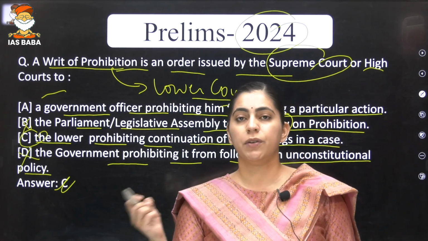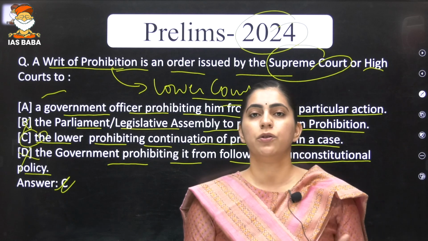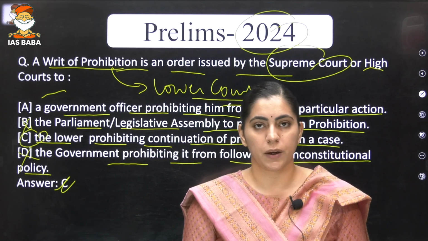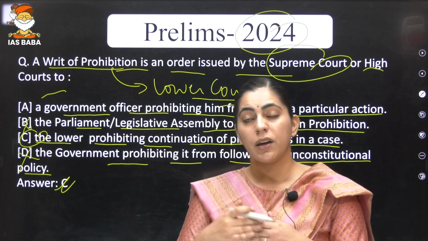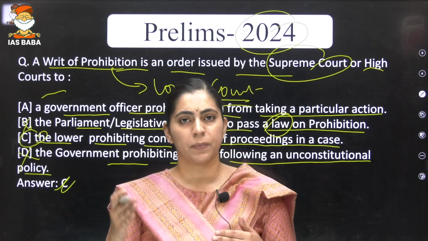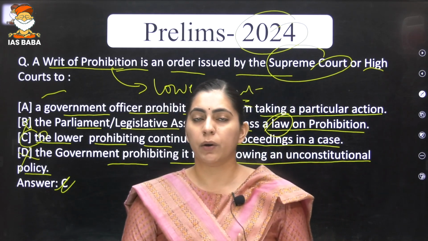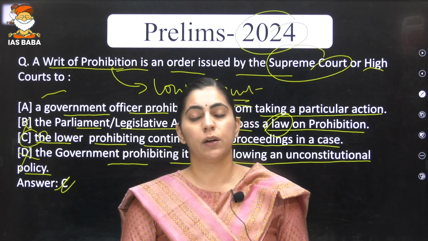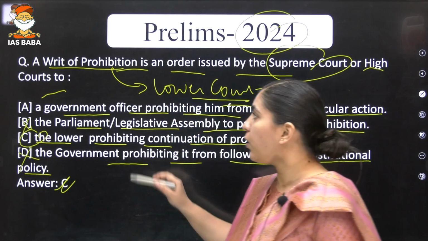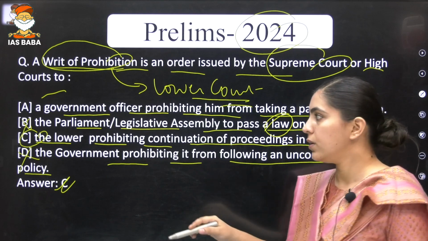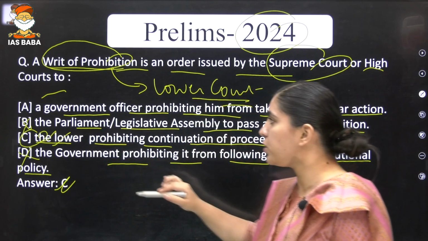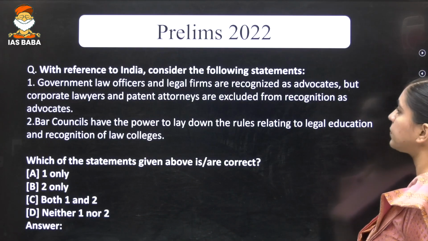For example, in a federal dispute, only the higher judiciary in India, that is the Supreme Court, can give the judgment. So if any lower court is trying to exceed its jurisdiction or does not have any power to give the judgment on a particular subject, again the writ of prohibition can be issued to the lower courts. So the correct answer is option number C.